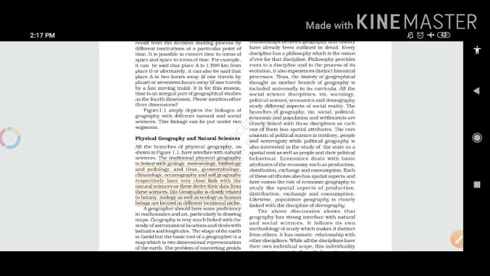In this we can read geology, meteorology, hydrology, climatology, oceanography, and soil geography. These are several branches of geography, these are the scopes, the sub-branches of geography.